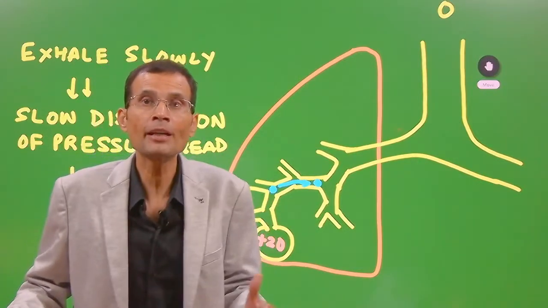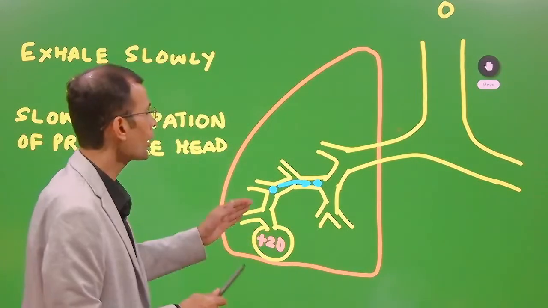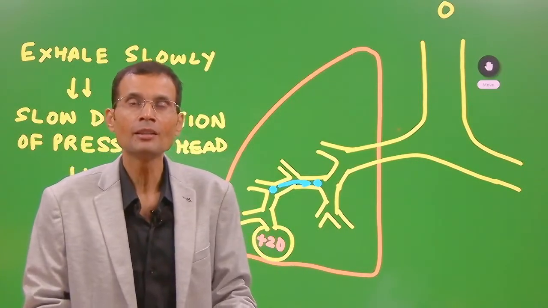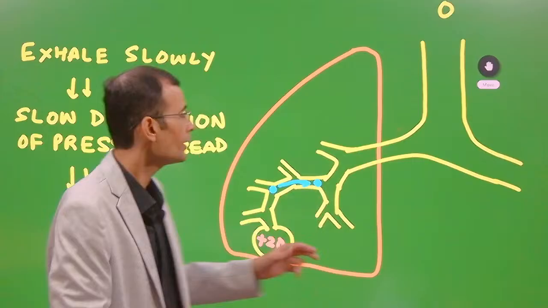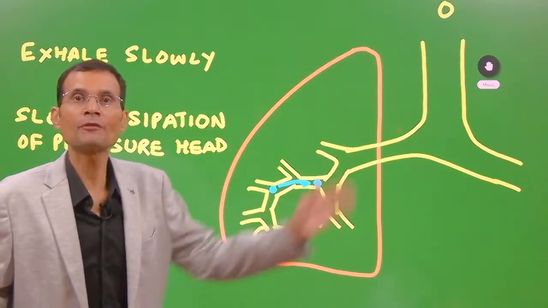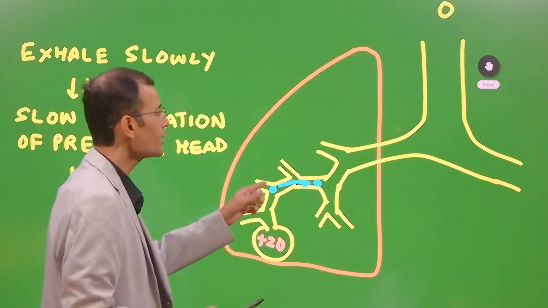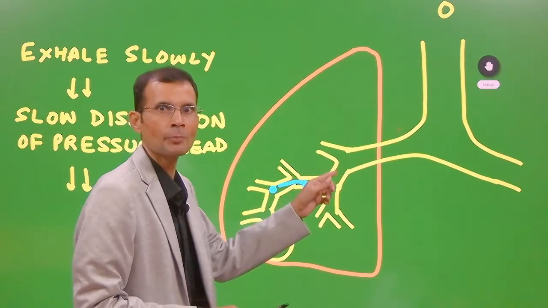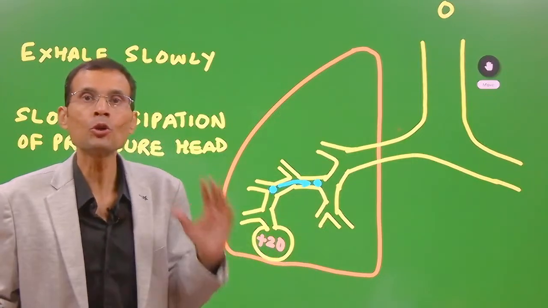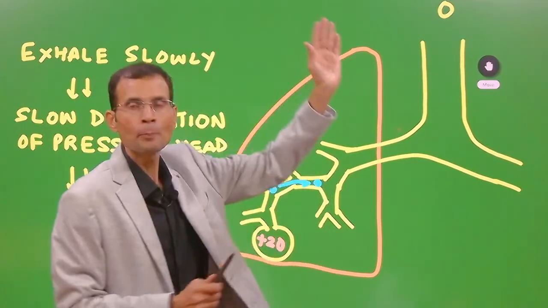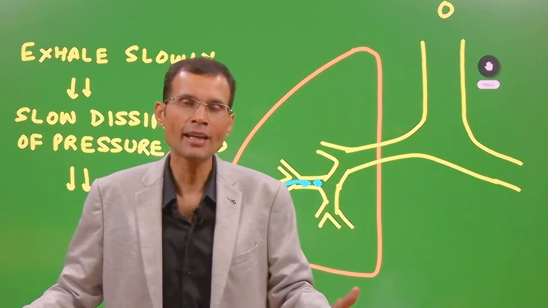They are attempting to push the equal pressure point. These COPD patients should be asked to exhale slowly. The equal pressure point shifts upward because the head will dissipate gradually: plus 20, plus 18, plus 16, plus 14, plus 10, plus 8, plus 6, like that. So this will push their EPP back towards the upper airways, towards the cartilaginous airways.